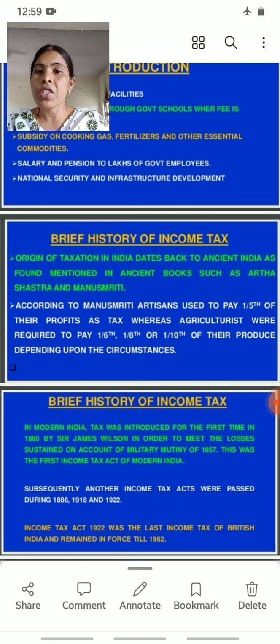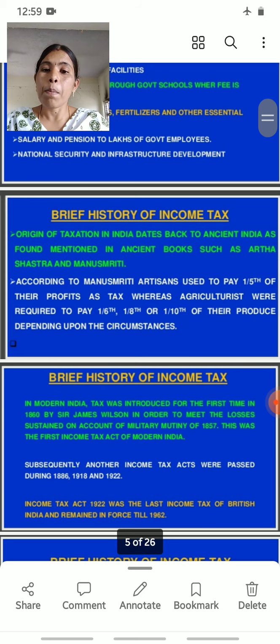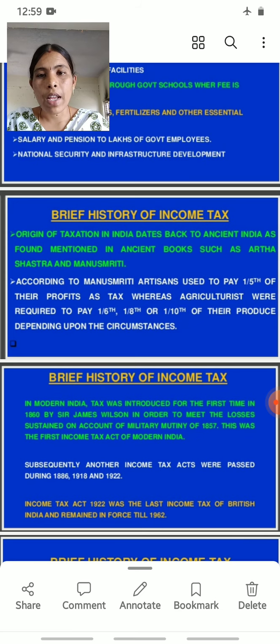According to Manusmriti, traders used to pay 1/5 of their profits as tax, whereas agriculturists were required to pay 1/6, 1/8 or 1/10 of their produce depending upon the circumstances.